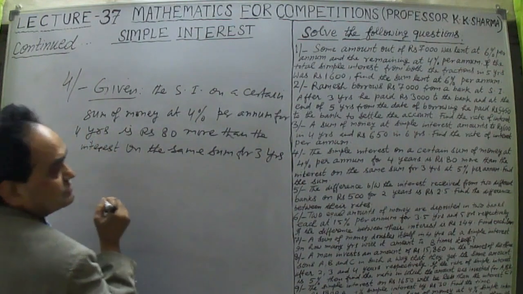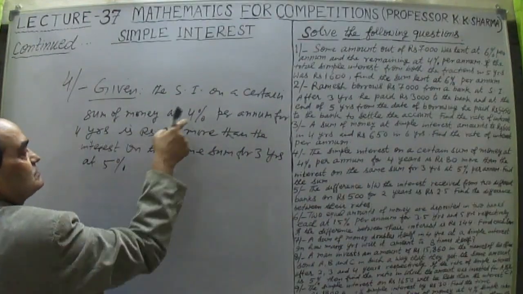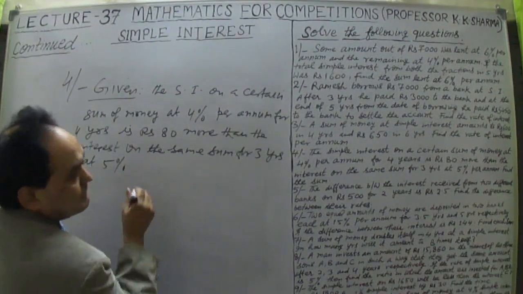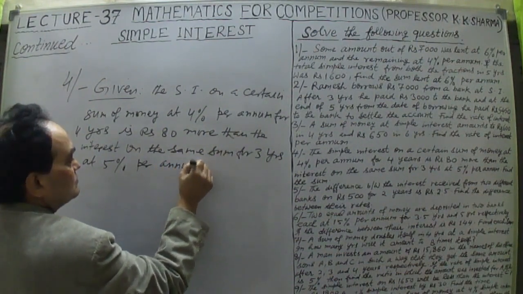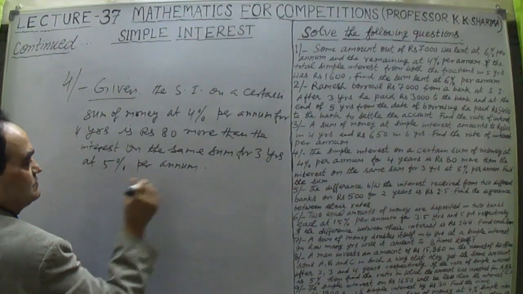This is very important. At 5% per annum, here it is 5%, it was 4% initially. At 5% per annum, then find the principal.